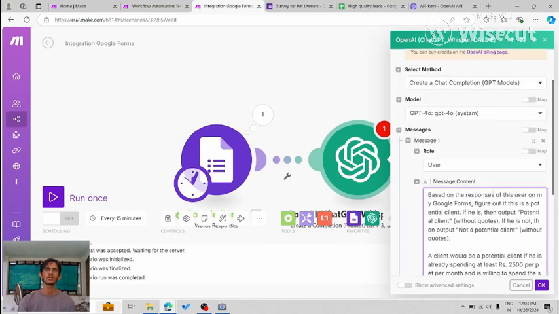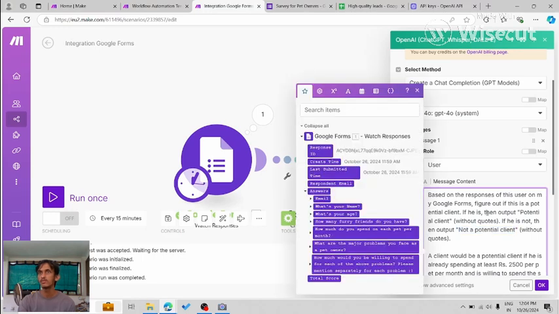It's a very simple prompt: based on the responses of this user, figure out if it's a potential client or not a potential client. Here you will note that I'm asking ChatGPT to output exactly like this: output potential client without quotes if he is a potential client, and if he is not, then output not a potential client.